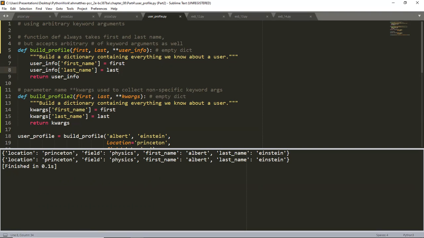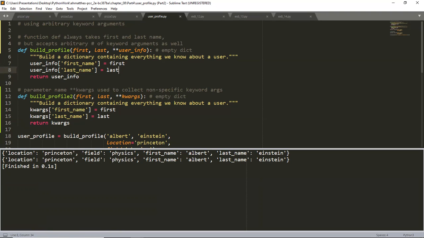So this particular example builds on user profile. You know that you'll get information about a user, but you're not sure what kind of information you'll receive. The function build profile always takes in the first and last name, but accepts an arbitrary number of keyword arguments as well. Okay, so the definition of build profile expects a first and last name, and then it allows the user to pass as many name value pairs as they want.